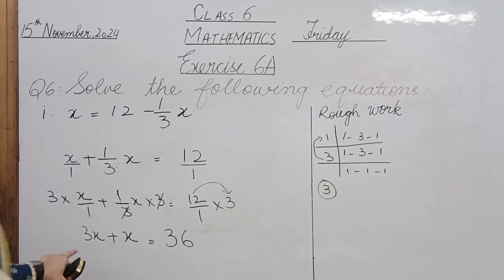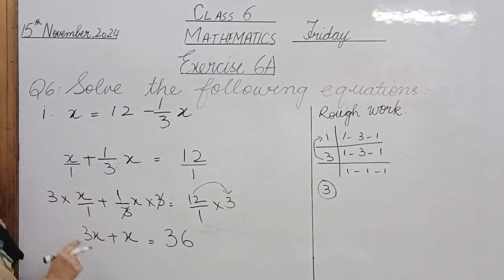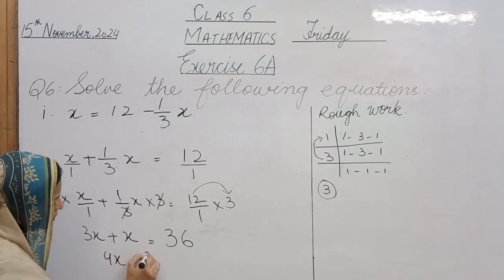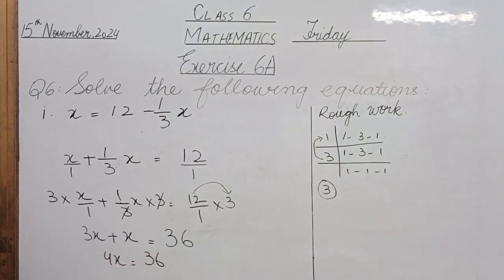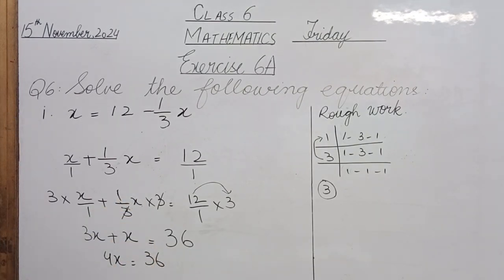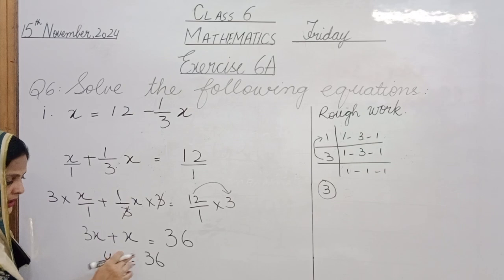Okay? Now see, 3x plus x, single means 1. 3x plus x is equal to 4x is equal to 36. Now see, 4 is multiplying here and what would it do with 36 here? Yes, Ivan. Absolutely right. Now see, 4 is multiplying here.